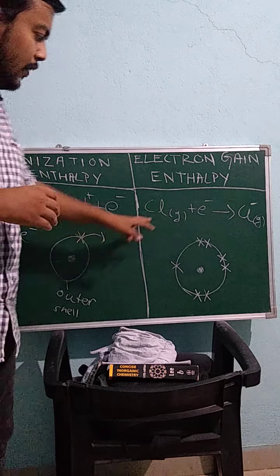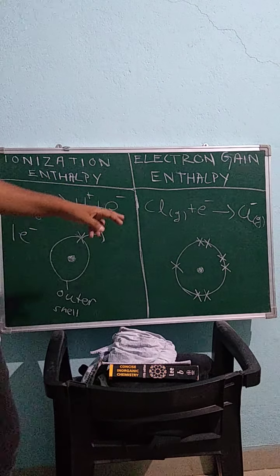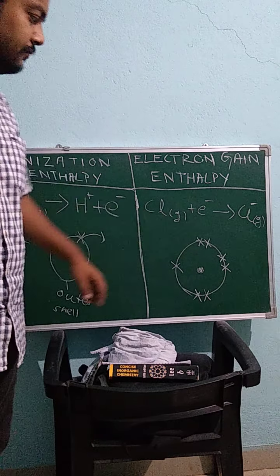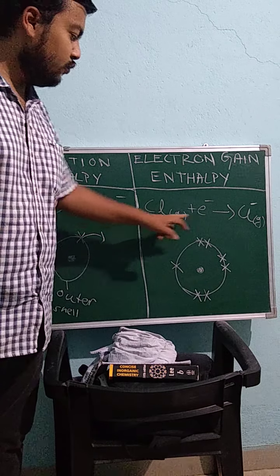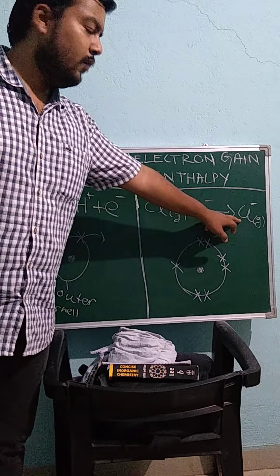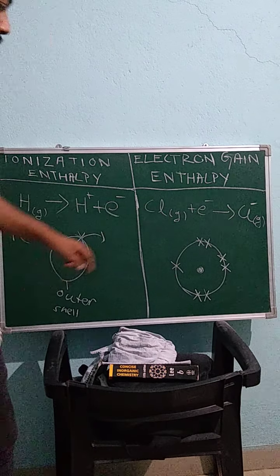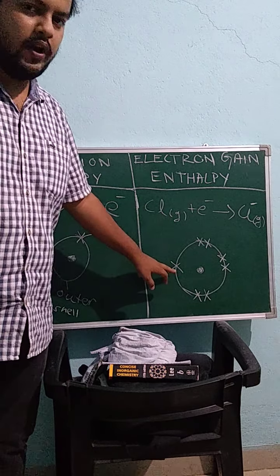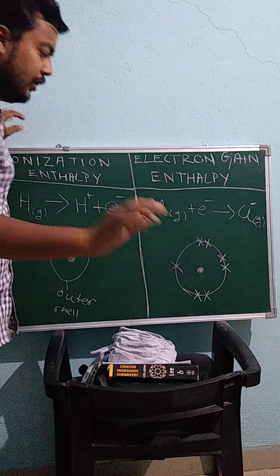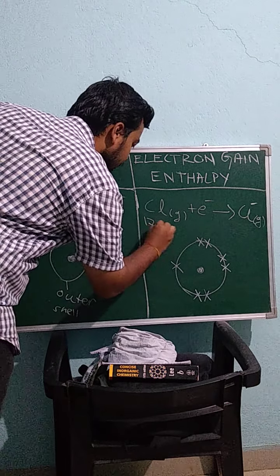So now let's talk about one more atom, that is chlorine. Chlorine in the gaseous state, if it gains one more electron, will become a negatively charged atom. It will be an anion. In the outer shell of chlorine there are 7 electrons. In chlorine there are a total of 17 electrons.